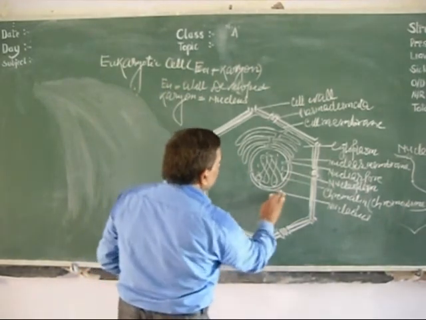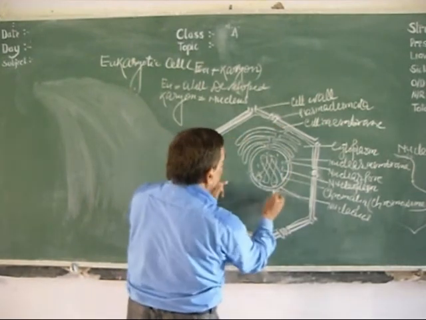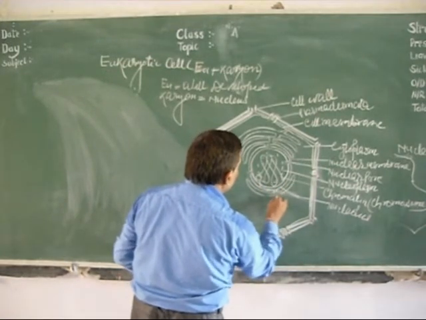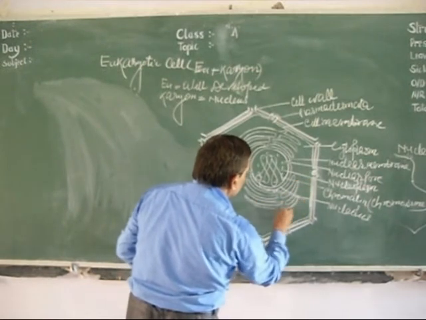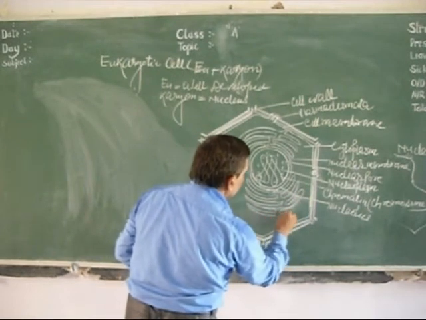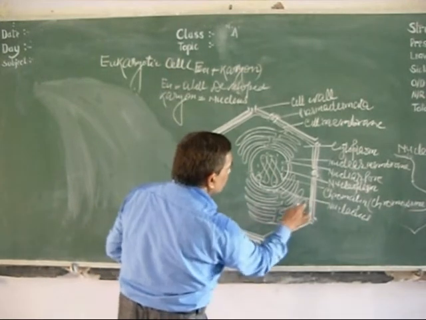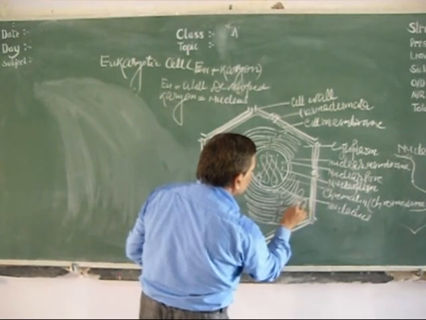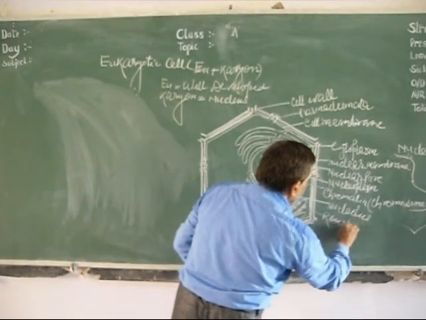Here, towards the upper side also, there is endoplasmic reticulum. It bulges out to form a tubular structure. This is the endoplasmic reticulum. If it contains ribosomes on its surface, then it is called rough.